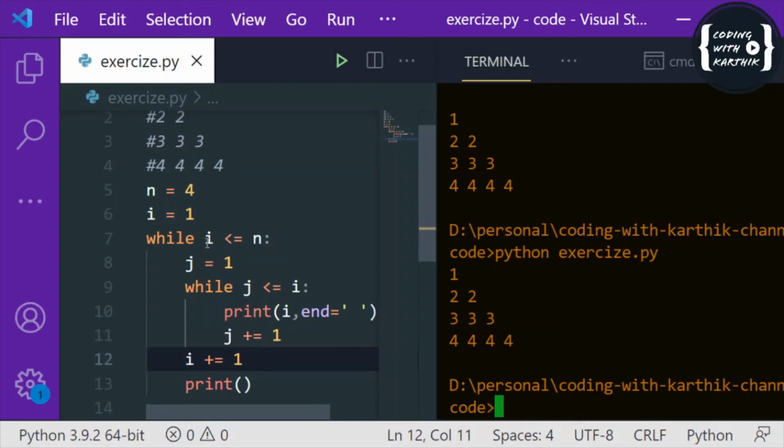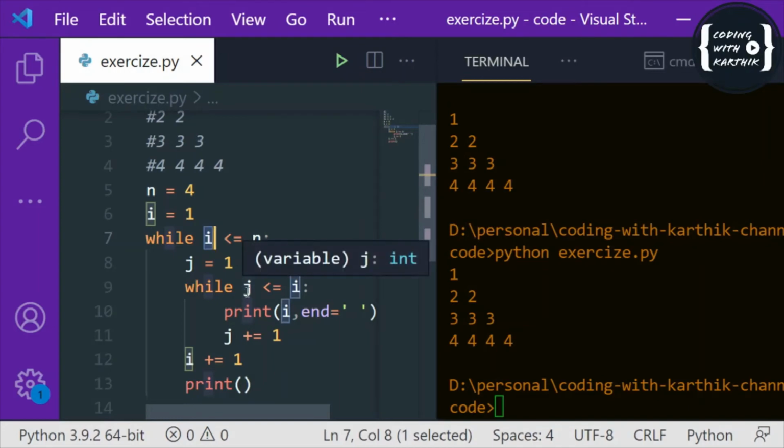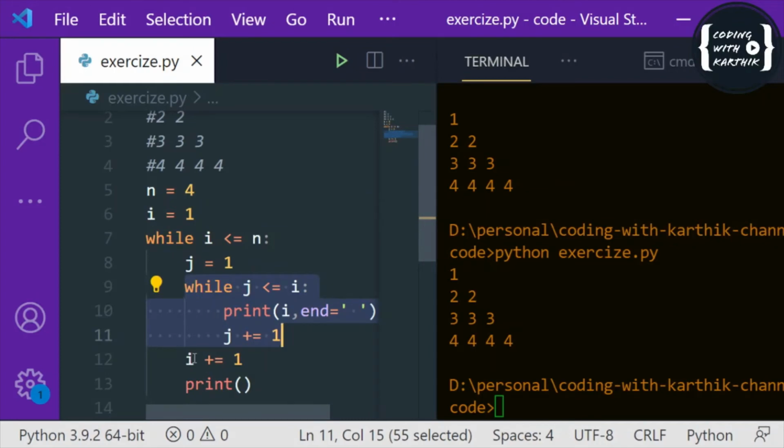Here, first time i is 1, 1 less than or equal to 4, and j is 1. So j value is 1, 1 less than or equal to 1, true. So it will print 1. Next j is incremented to 2, so 2 less than or equal to 1 is false, and it will exit this inner loop. Then i plus equal to 1, so i becomes 2. 2 less than or equal to 4, true.